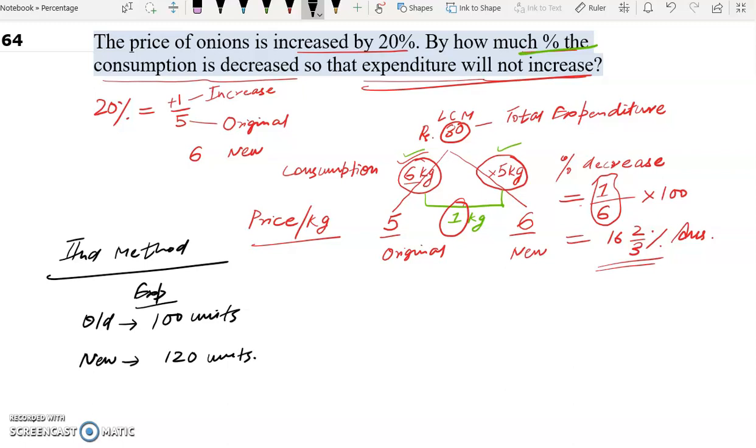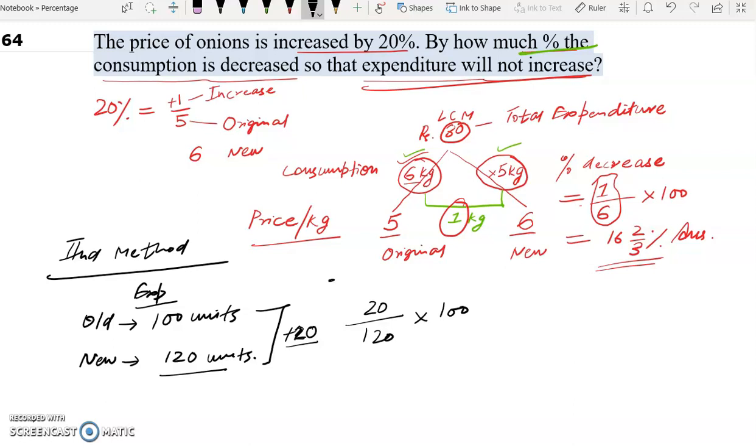Now in this question, the expenditure should not increase. The expenditure should remain same. The expenditure is increased by how much? 20. But we need to decrease it to make it same. So we will have to decrease this much. Decrease how much? 20. And decrease from where? From this 120, the new units. So 20 by 120 into 100.